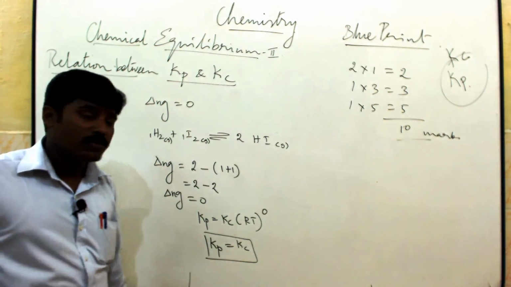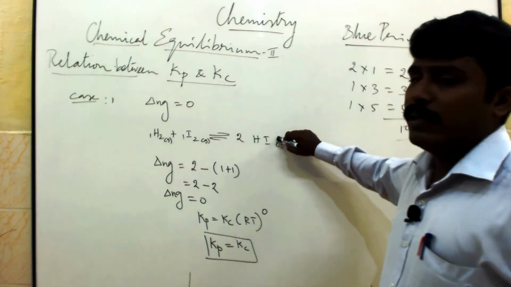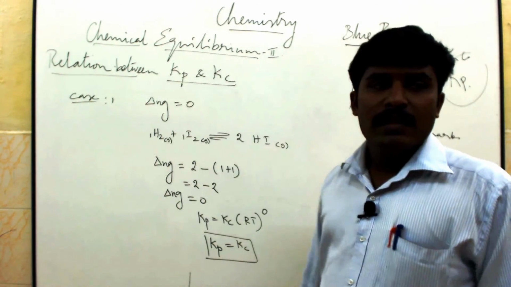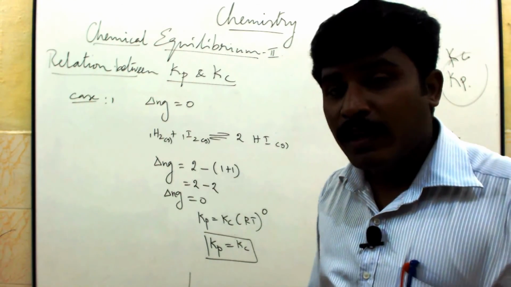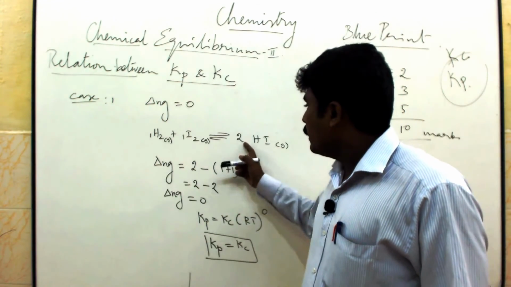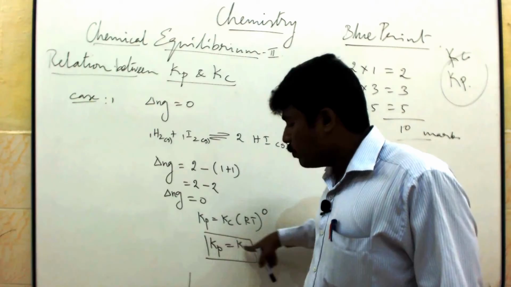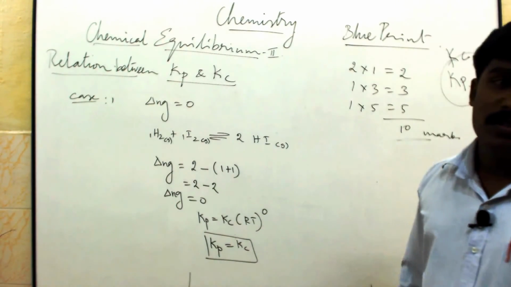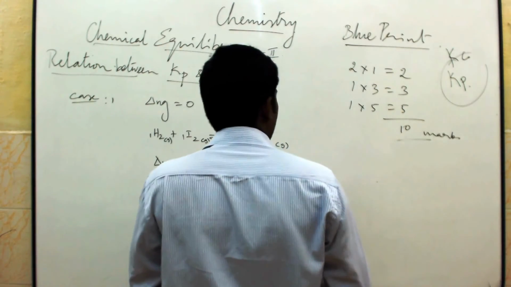They can ask one more question. They will give this equation, and in that equation, what is the relation between Kp and Kc? Here number of moles of product is equal to number of moles of reactant, so Kp is equal to Kc, because del Ng value is 0.